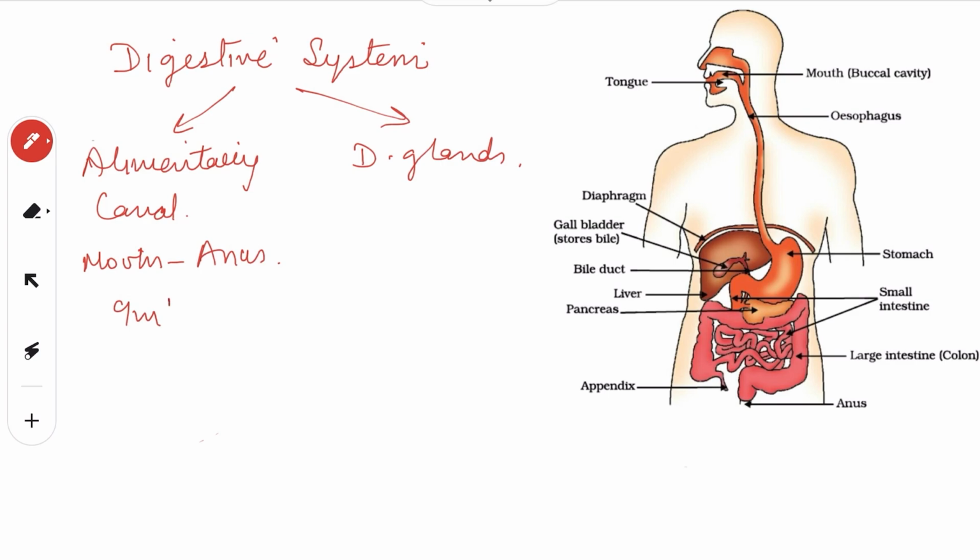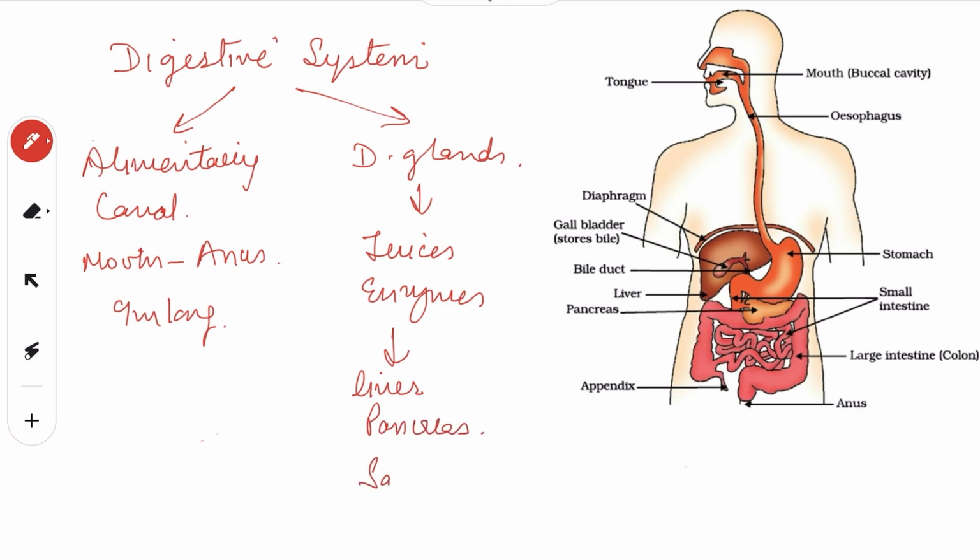It is a 9 meters long tube. Now digestive glands means we have juices and enzymes which are secreted by the liver, pancreas, salivary glands for the process of digestion, right?